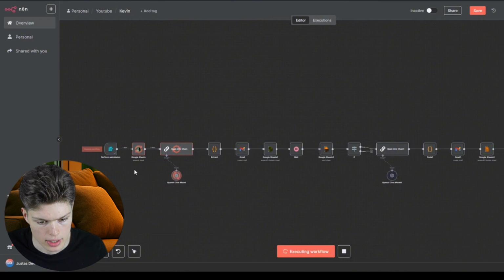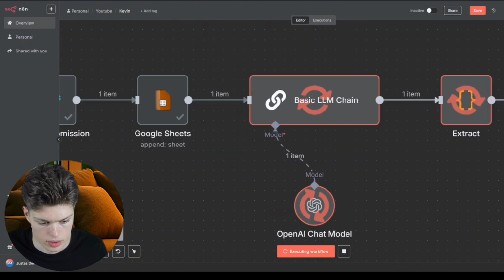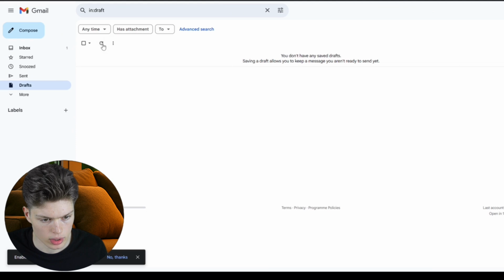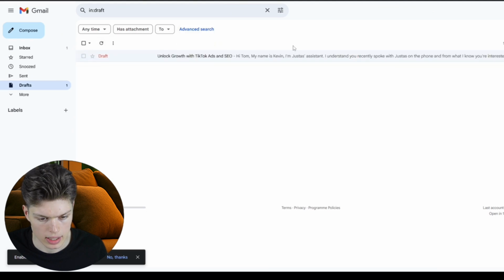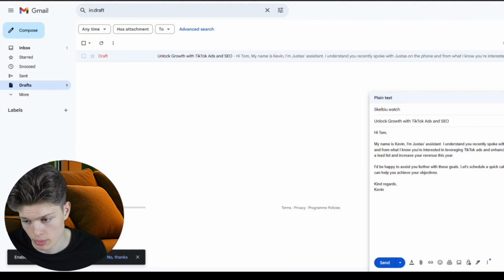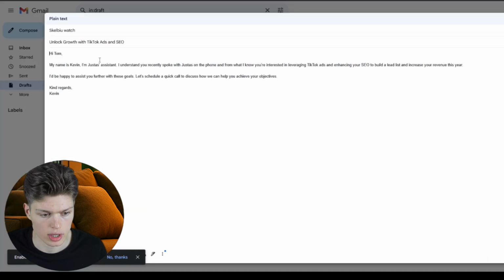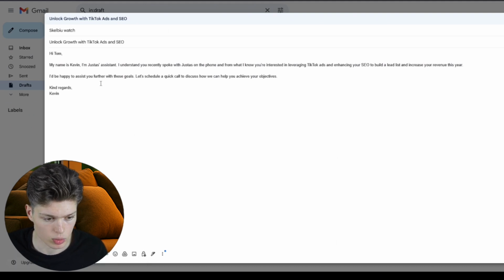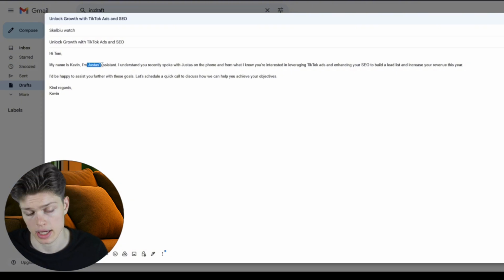So as you see, something is going on here. So currently it's working on our behalf. And if we go into our drafts, we get a draft. And the way the system works, it creates drafts on your behalf. You still need to check what the AI agent has written so it doesn't send out random stuff and maybe does something which offends the client or something like that. So the first email is very polite. It greets the user. It says that his name is Kevin. It's my assistant.